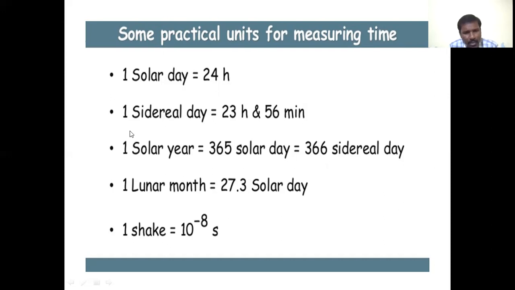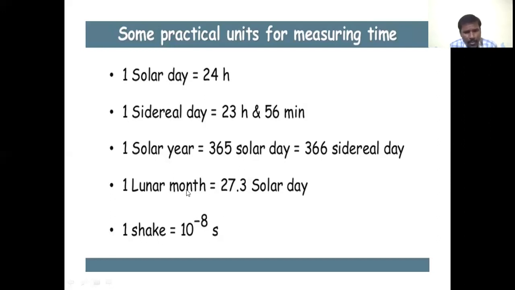As well as one sidereal day equals 23 hours and 56 minutes. One solar year equals 365 solar days, which equals 366 sidereal days. We consider one solar year equals 365 solar days or 366 sidereal days.